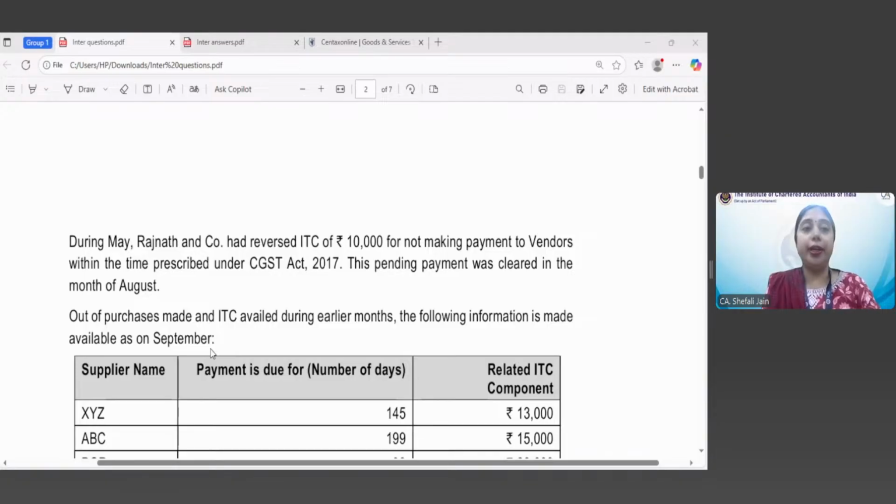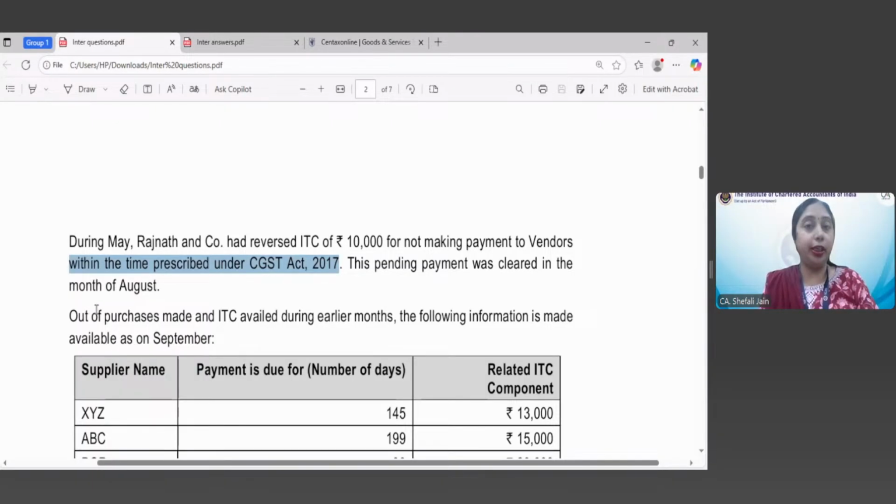Now, it is provided in the question that since Rajnath and Company has not made the payment to the supplier, it had to reverse the ITC. Yes, Astha, absolutely right. So let me tell the answer now, that is 180 days. So within 180 days, you have to make the payment to your supplier. As a recipient, you can avail credit only after that.